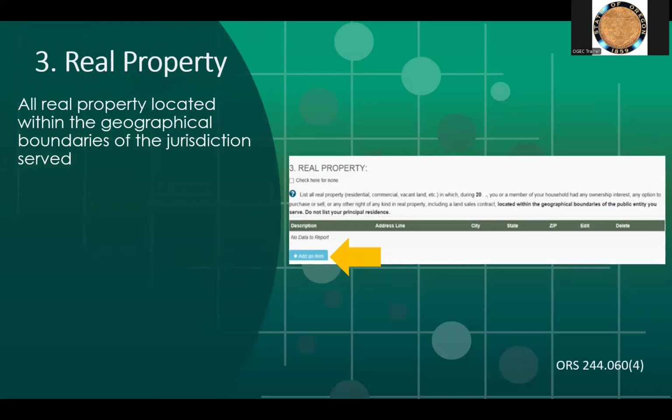Question 3 requires listing all real property located within the geographical boundaries of the jurisdiction served, other than the principal residence, in which an SCI filer or household member had any ownership interest, option to purchase or sell, or other legal right of any kind in 2024. Do not list principal address, for example, the home address. The SCI is public record.